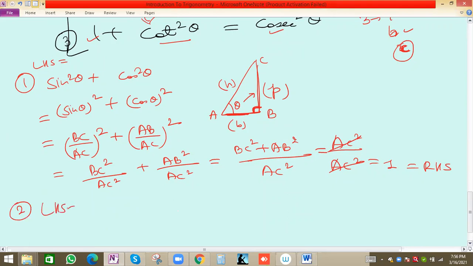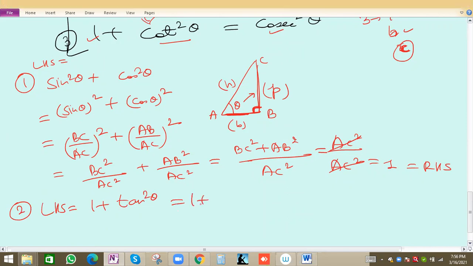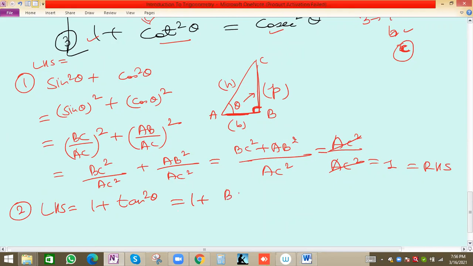The second one: the formula is 1 plus tan square theta. 1 is a constant. How can we write tan theta? Tan theta is opposite by adjacent, so opposite will be BC and adjacent will be AB, or P by B, whole square. So 1 plus BC square by AB square.